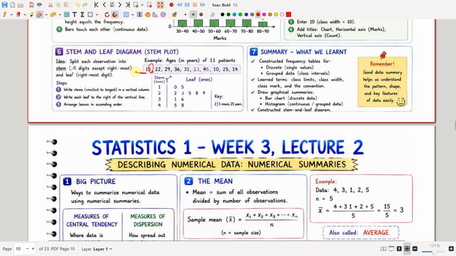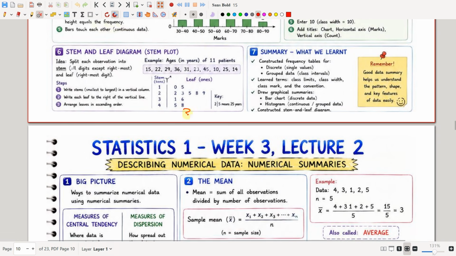So we skip the rightmost digit and take all the numbers other than the rightmost digit. So if you have 291, you will be skipping this one alone, and 29 will be your stem and 1 will be your leaf.